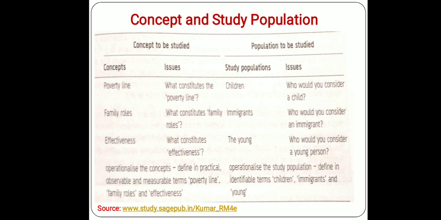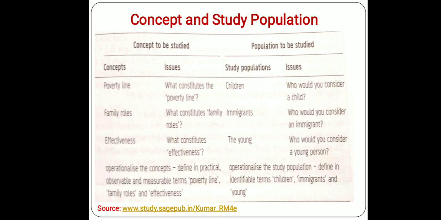When I say poverty line, what constitutes the poverty line? Here we have to define what is the poverty line. Suppose we decide that any person whose income is below this much or spending is below this much will be considered as poor.